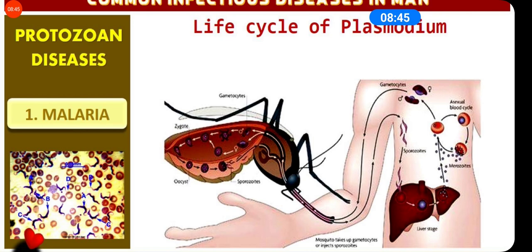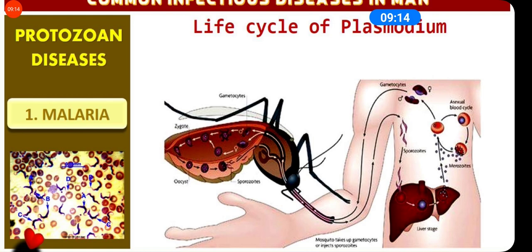Mosquito saliva contains an anticoagulant which prevents coagulation of the blood while feeding. Sporozoites are the infective stage of the parasite. They are minute, slightly sickle shaped or curved, and they enter the human blood by the bite of the infected mosquito.